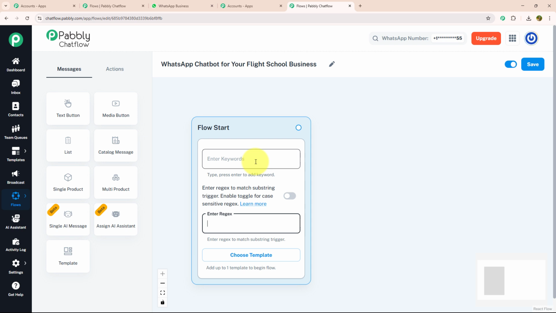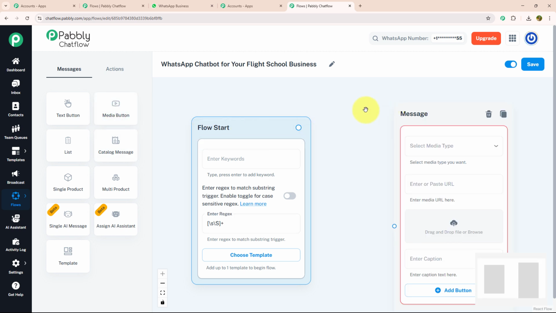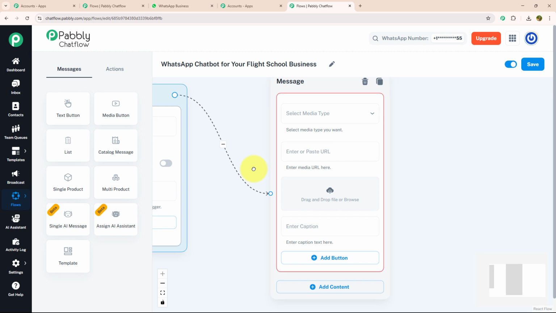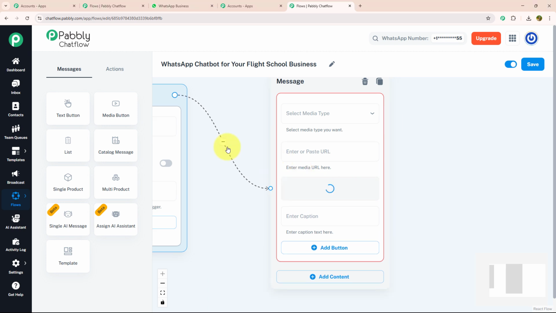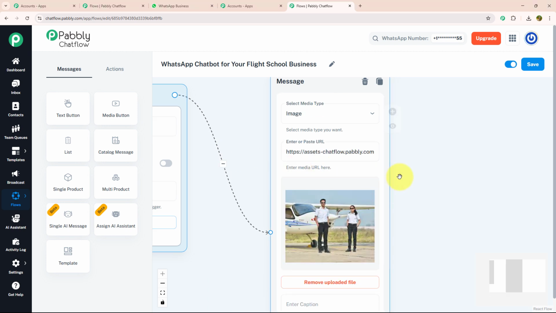As we got to know about all 3 features, today I'm going to use regex, which will identify what my customer is trying to say. Now, as soon as my customer enters a message, I will send them a welcome message with a media. For that, I'm going to click on the media button and connect this media button with our flow start. Here I'm going to browse my image. As you can see, my image is uploaded successfully.